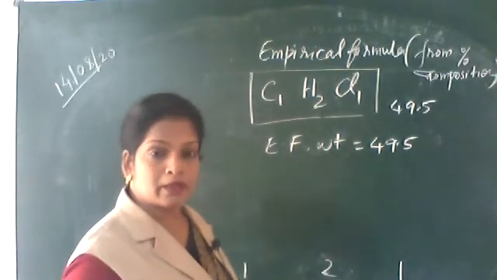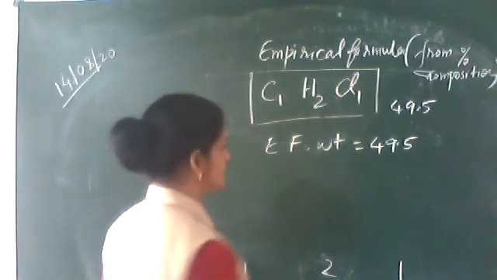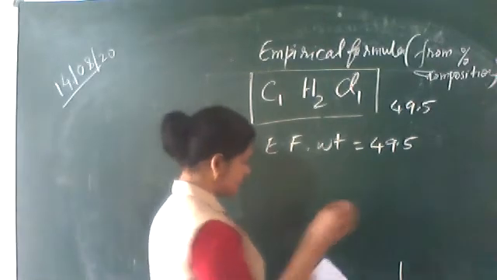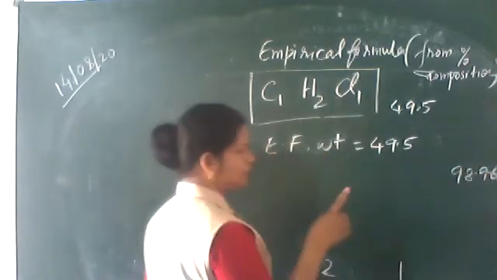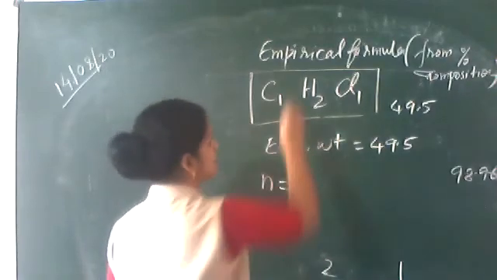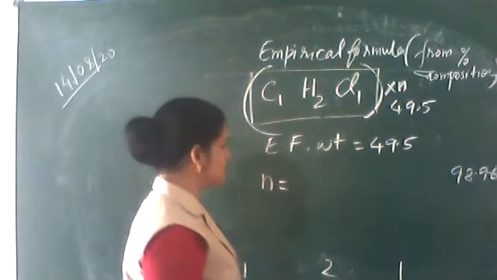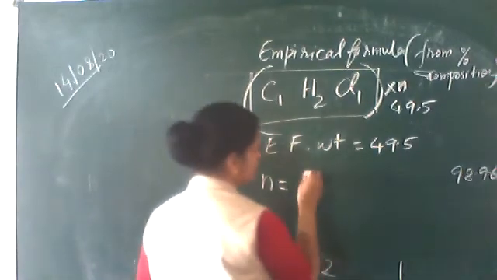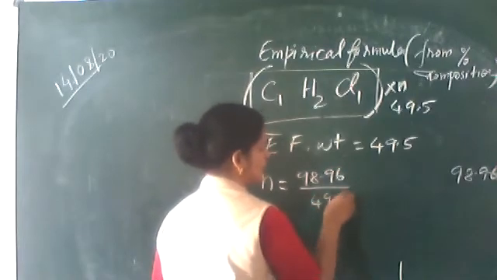What is the molecular formula weight given? That is 98.96. So to get the number by which this empirical formula is to be multiplied, you have to divide the molecular formula weight by the empirical formula weight.